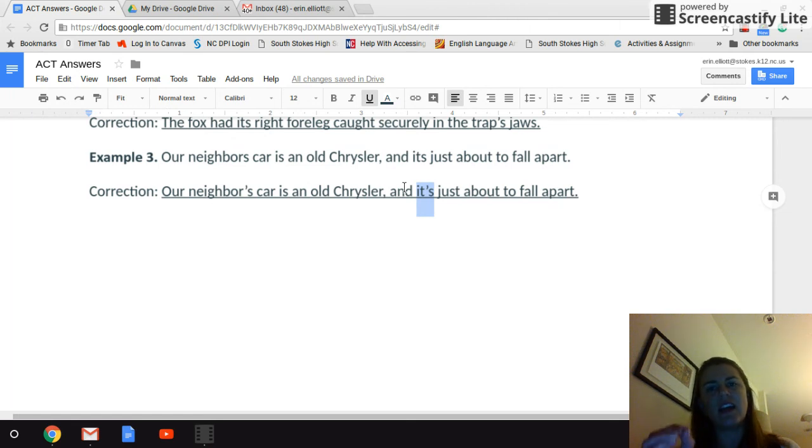It's taking out it is and it's making it shorter into a contraction. So you don't use it here, but you do use it here because it's is short for it is. And then, of course, the car, who does it belong to? The neighbor's. So you must use an apostrophe s to show that the car belongs to the neighbor.